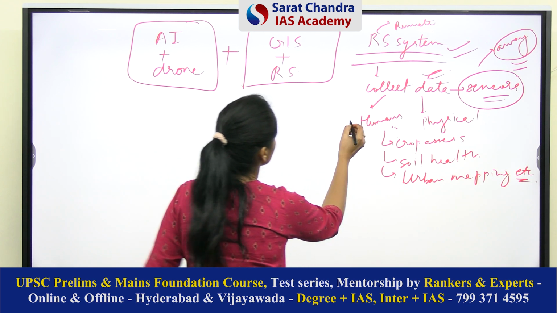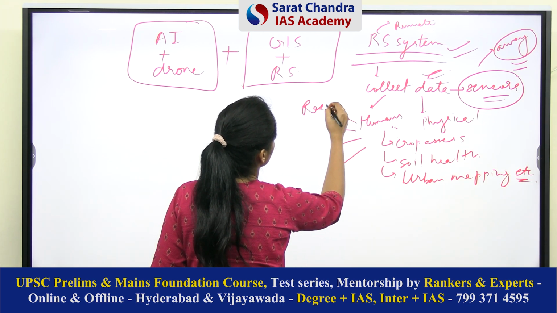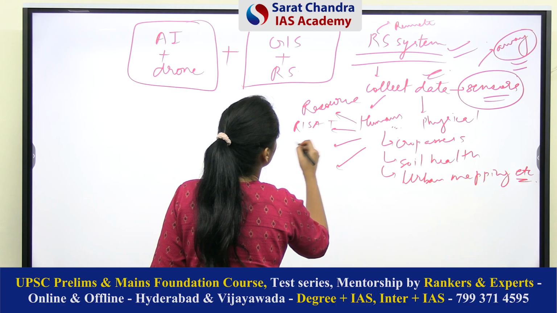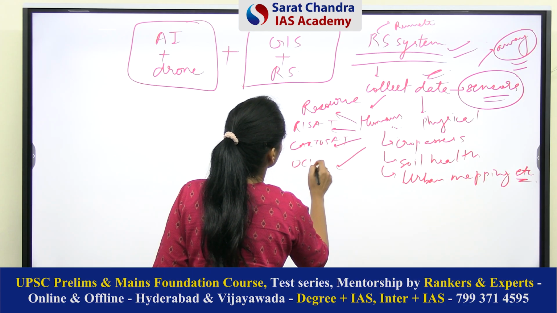Now, India, basically ISRO, uses 4 types of remote sensing satellites, that is Resourcesat, Cartosat and Oceansat.